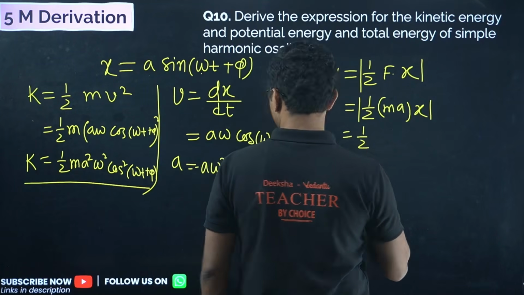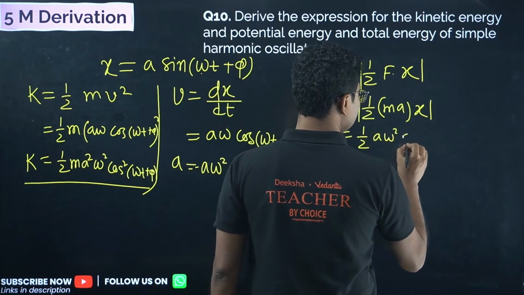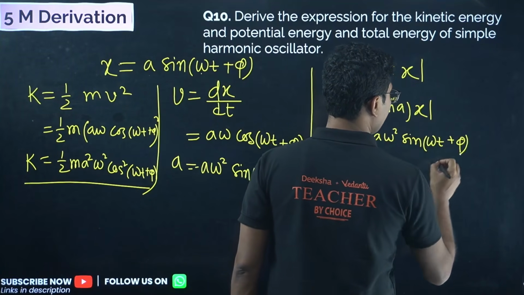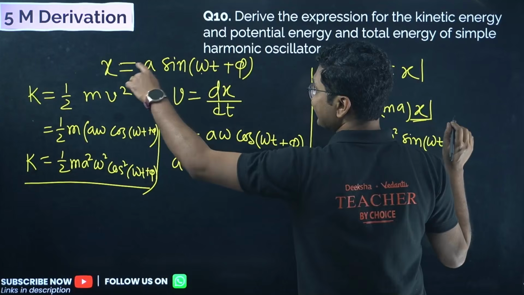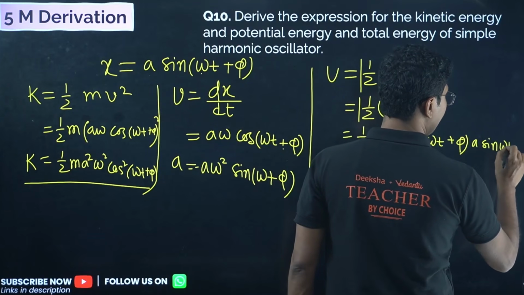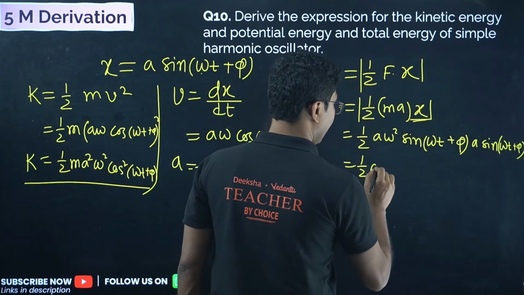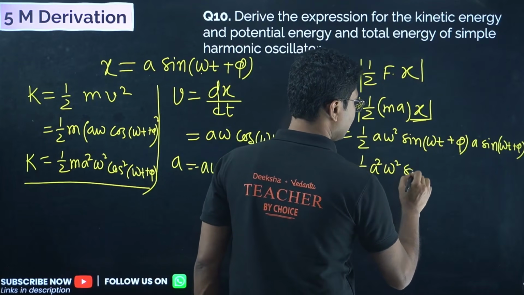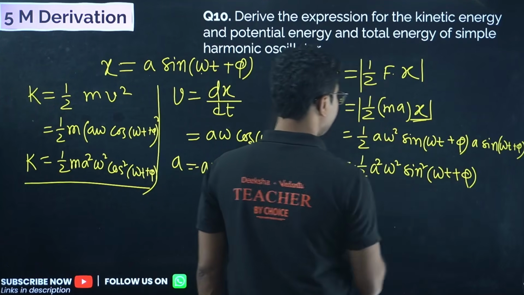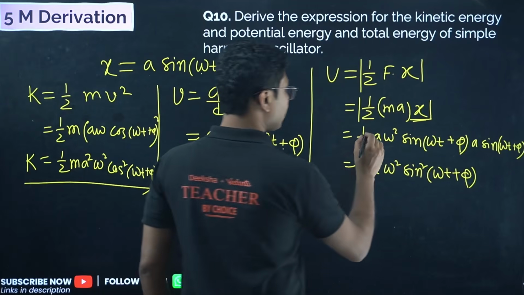So half, negative sign we are ignoring, A omega square sine omega t plus phi into X, and X is A sine omega t plus phi. So you get half A square omega square sine square omega t plus phi. Okay, so this is the potential energy. M is also there.